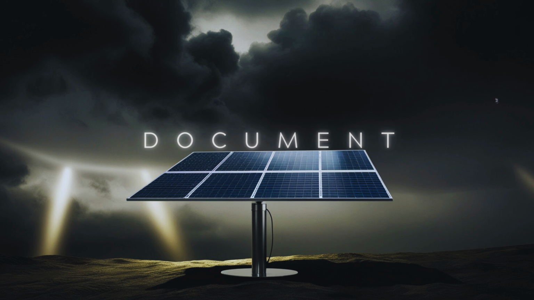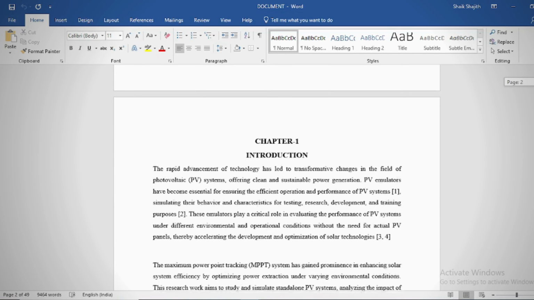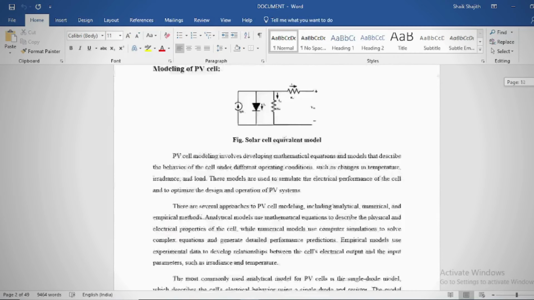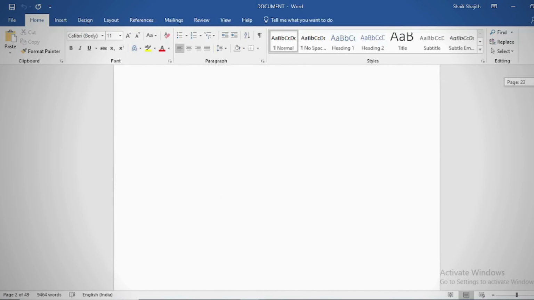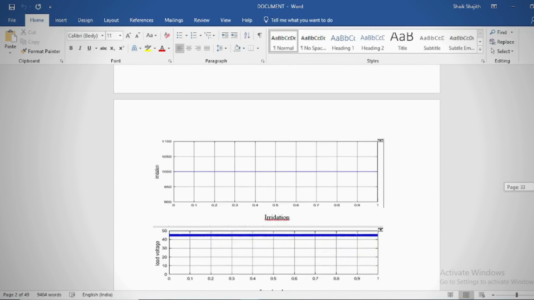Document. In Document, we can provide abstract, introduction, literature survey, keywords in different stages based on project. Take note of keywords as chapters, proposed system, result discussion, conclusion, future scope and references.